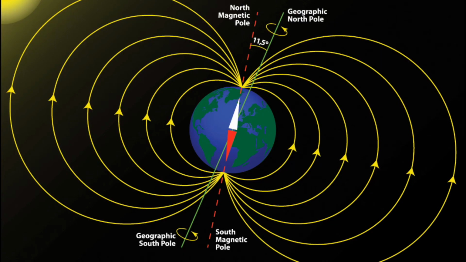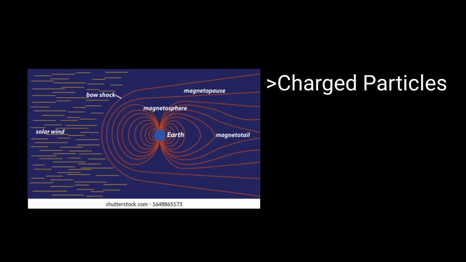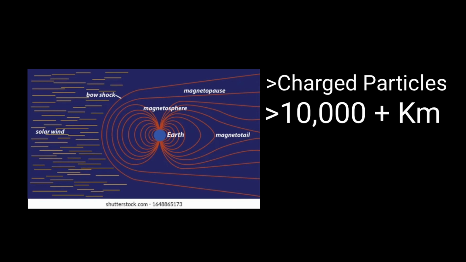I will now move away from the layers of the Earth and discuss the magnetic field. The magnetic field or magnetosphere is a layer of charged particles that extends 10,000 plus kilometers out into space. The magnetosphere is directly caused by solar wind meeting the magnetic field of the Earth.